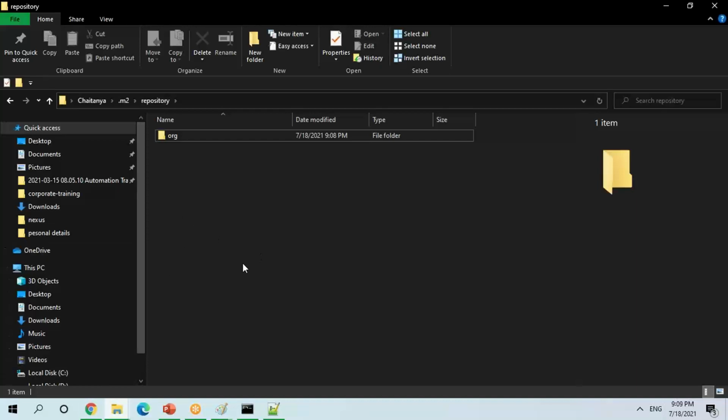Next time, whenever you do a build, it won't go to the central Maven repository. Rather, it will take from your local M2. And this is the typical way it is going to happen. Similarly, with NPM, it will put things in your node modules, and inside that, it will download all the artifacts from your NPM registry and store them there. This is the way it is going to work. Now, what I want to do,